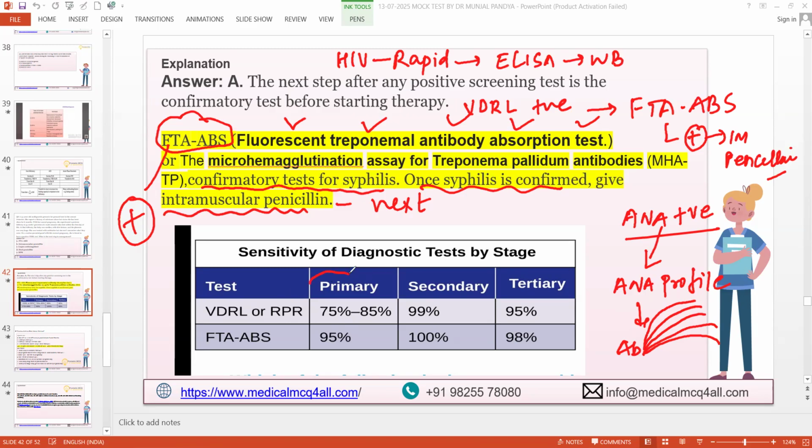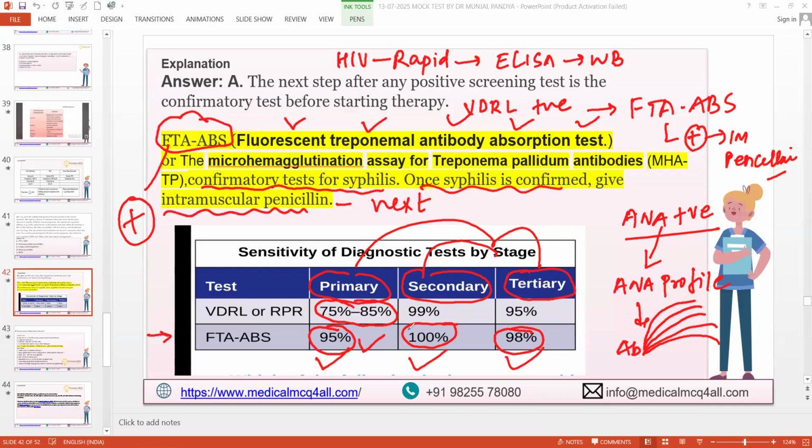Sensitivity of diagnostic test by stage. There are primary syphilis, secondary syphilis, tertiary syphilis. You go and read it, right? In primary syphilis, VDRL and RPR is the test, and this is more sensitive and specific. See, these are 75 and 95. And here you can see secondary and tertiary 100. So the highest sensitivity and specificity is FTA-ABS, irrespective of the stage, whether primary, secondary, or tertiary.